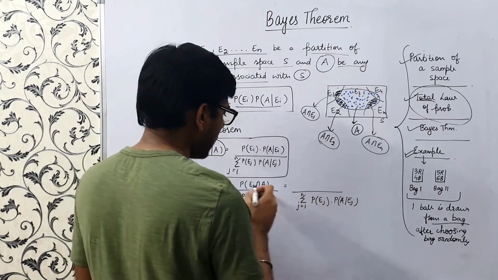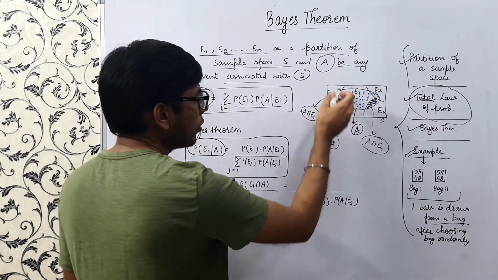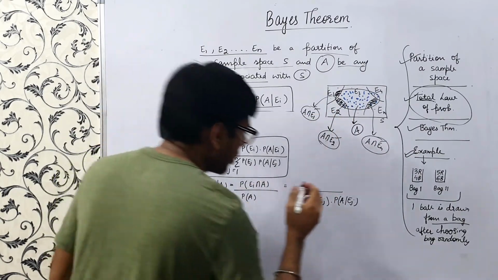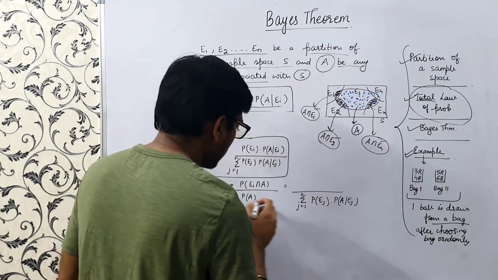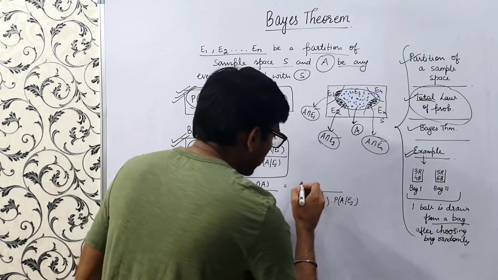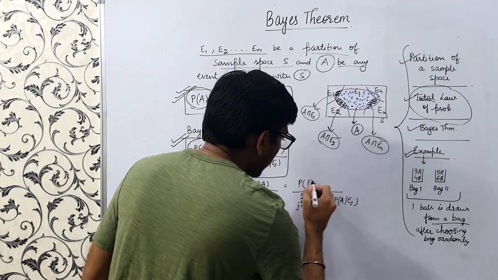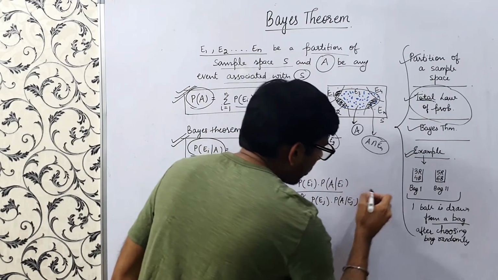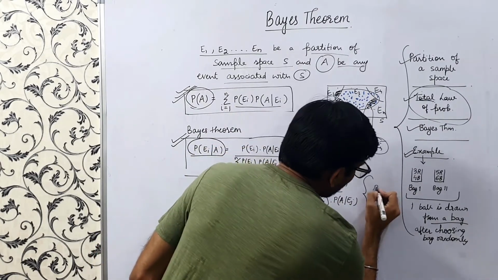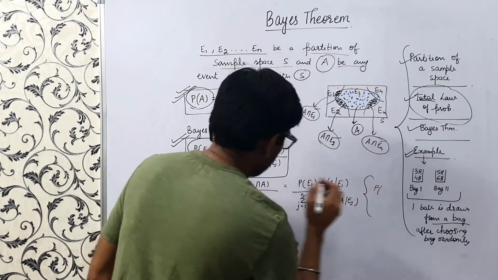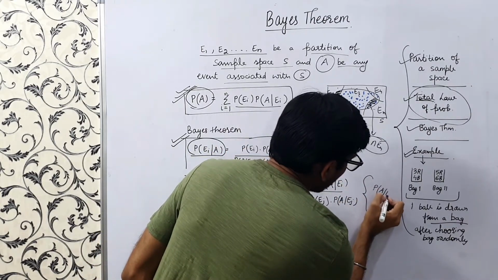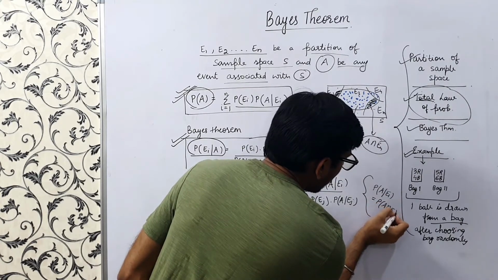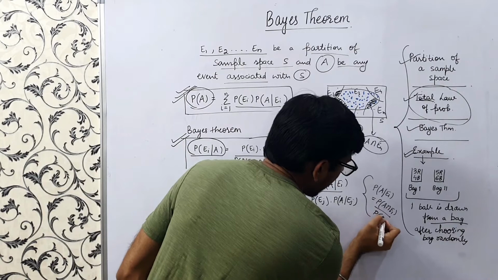And in the numerator, probability of Ei intersection A, where Ei can be anything, E1, E2, and so on, would again, from the conditional probability, be probability of Ei into probability of A given Ei, because probability of A given E1 equals probability of A intersection E1 upon probability of E1.